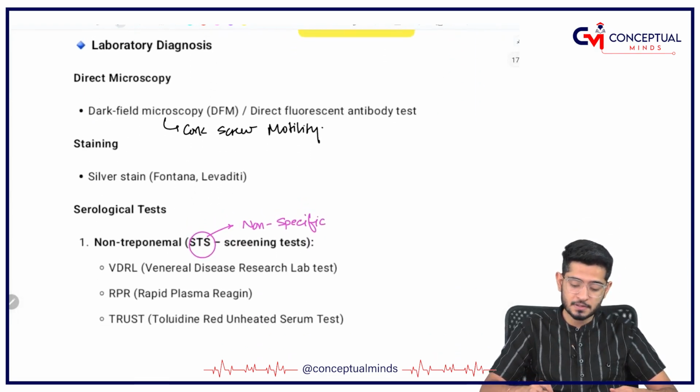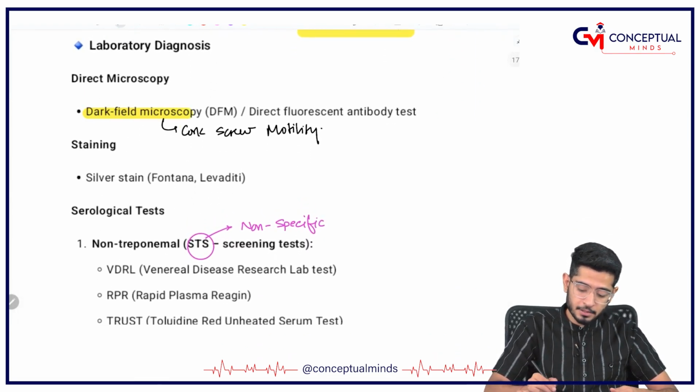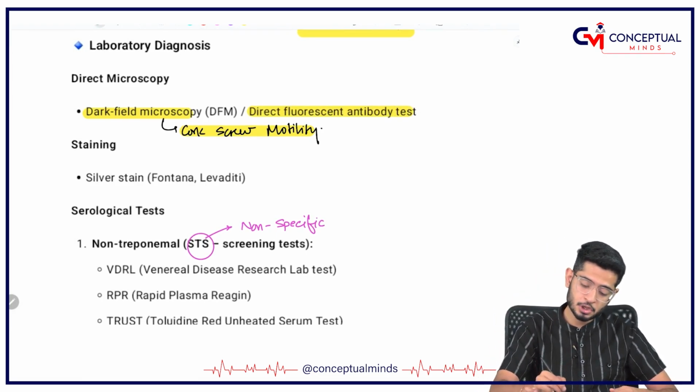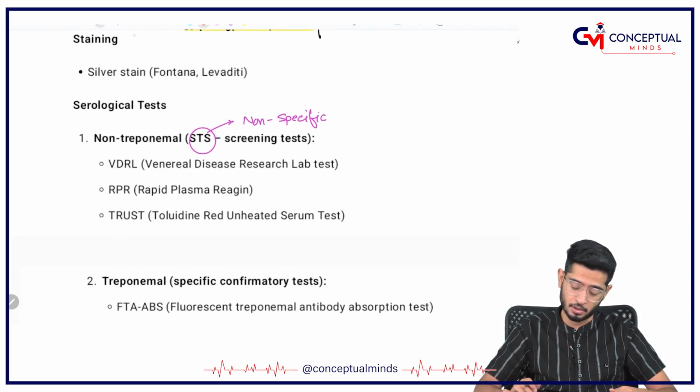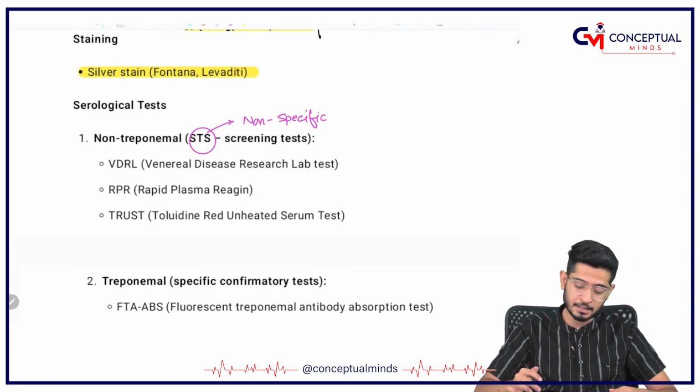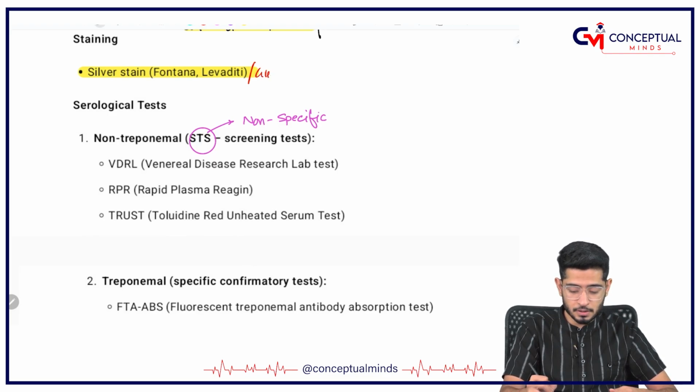So, how will you diagnose it? I have told you dark field microscopy, corkscrew motility, or direct fluorescent antibody testing is done for syphilis. From D of dark field microscopy, you can remember direct fluorescent antibody also. Staining for all spirochetes is the silver stain, Fontana stain, and others you can also use, no problem.